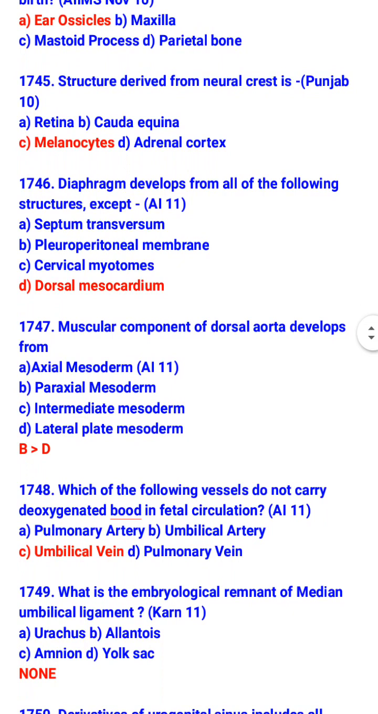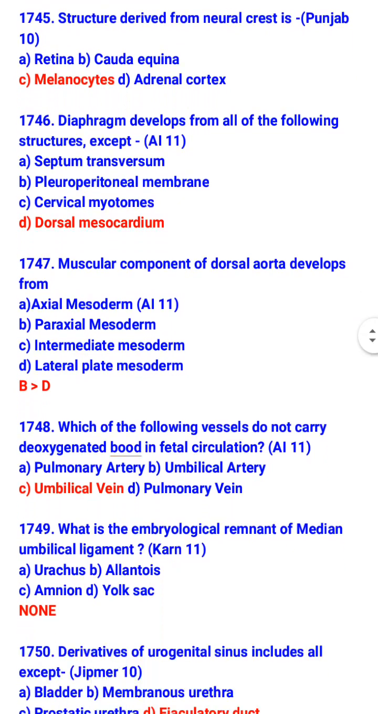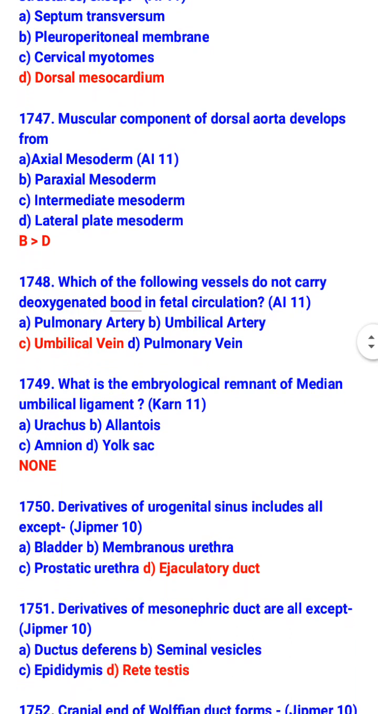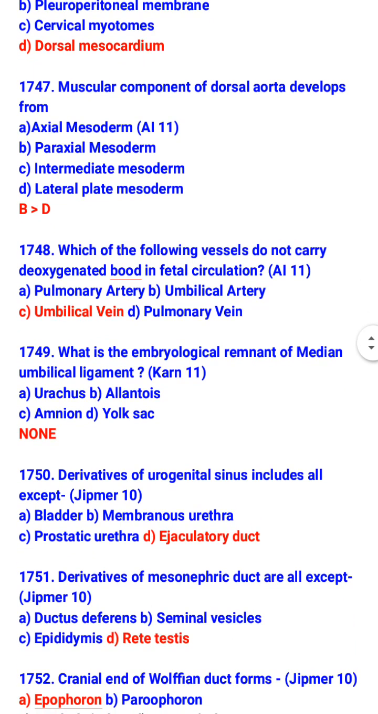Muscular component of dorsal aorta develops from paraxial mesoderm. Which of the following vessels do not carry deoxygenated blood in fetal circulation? Umbilical vein. What is the embryological remnant of the median umbilical ligament? None of these.